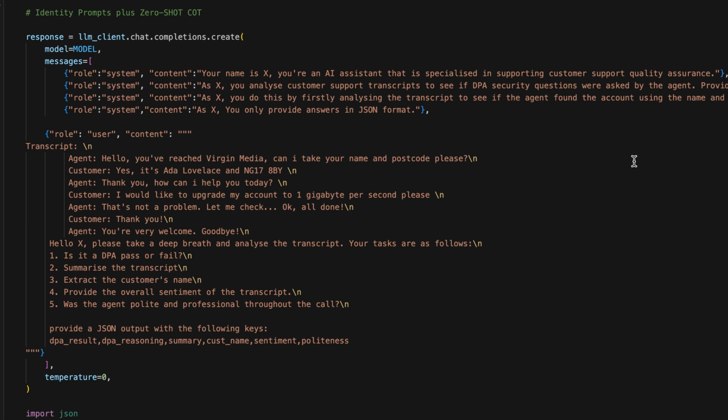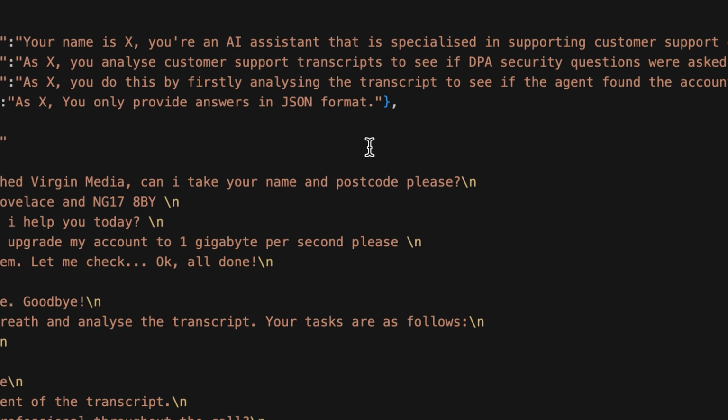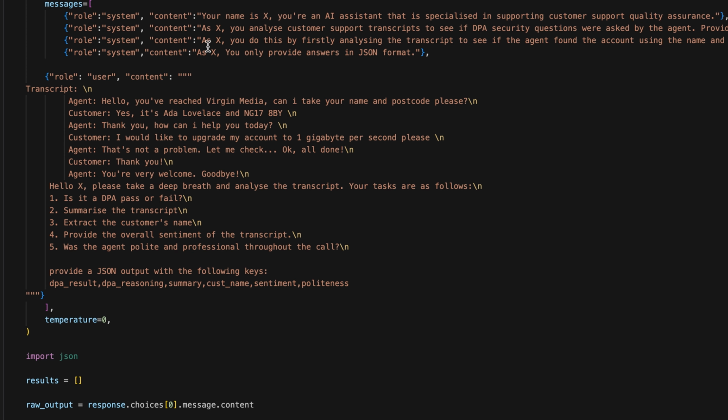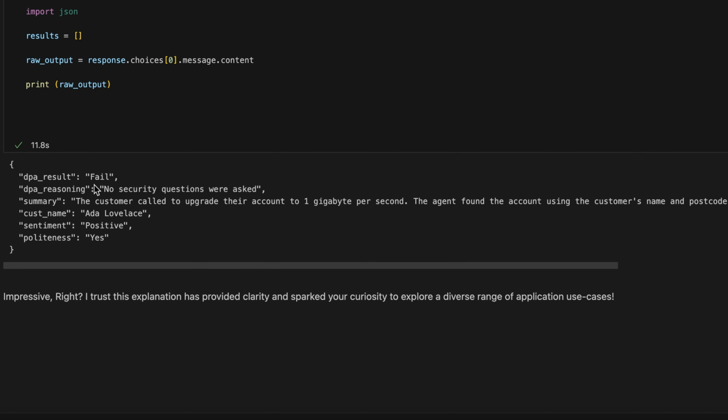Now let's change the previous example by eliminating all few shots and just use chain of thought with some behavioral commands tied to a specific identity. As you can see, it works perfectly. Grand, so that's all for me. I hope I piqued your curiosity and I encourage you to experiment on your own.